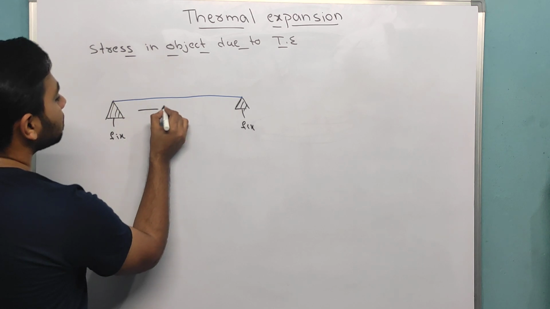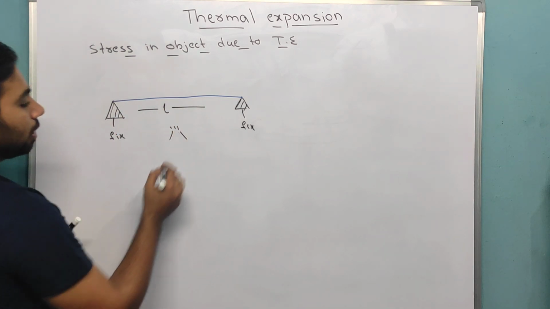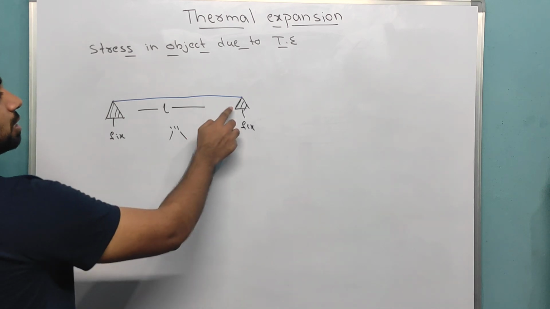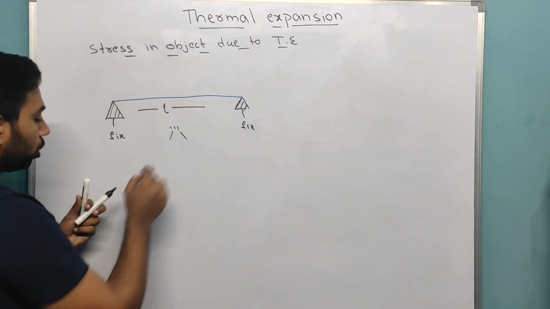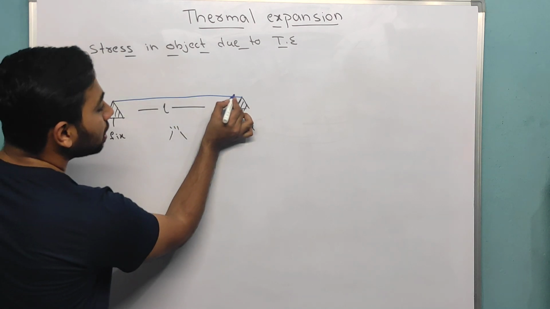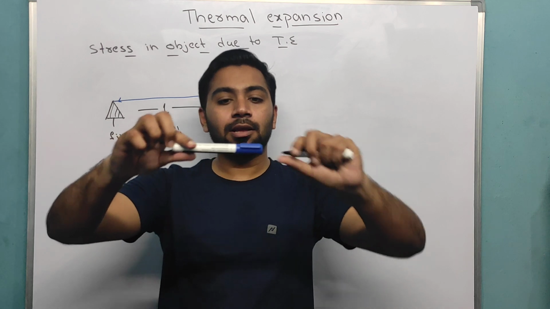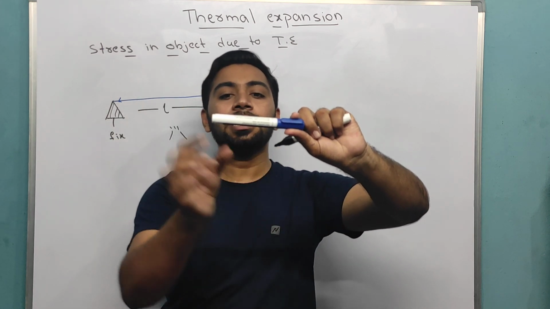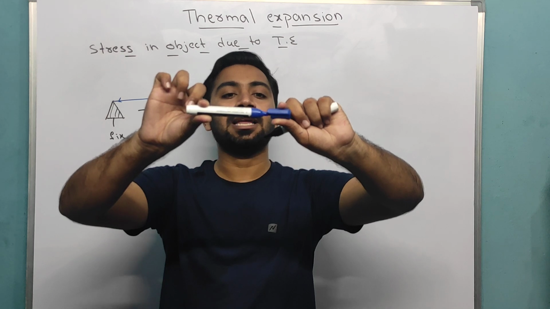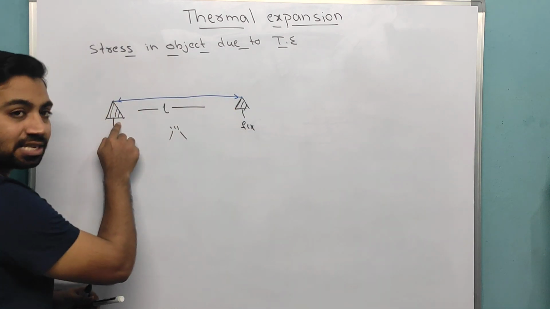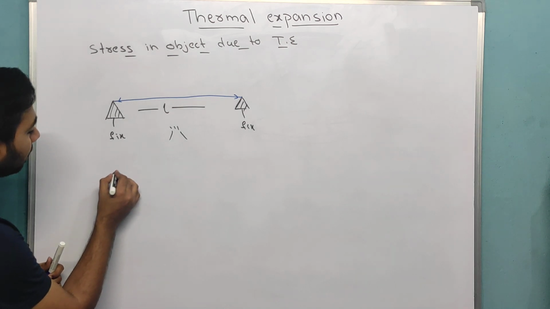Let's say this distance is L. Now, if I heat this, you know one thing, because the clamp is fixed, when I heat this, these molecules will exert some force to move. If you are heating, these molecules will exert some force and it will start expanding, right? Now, because this is fixed, it can't expand.